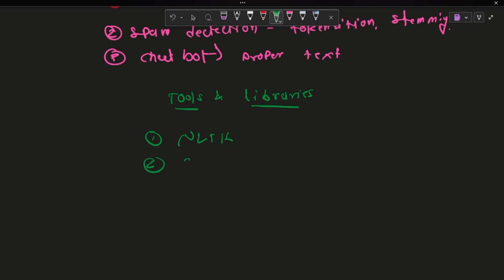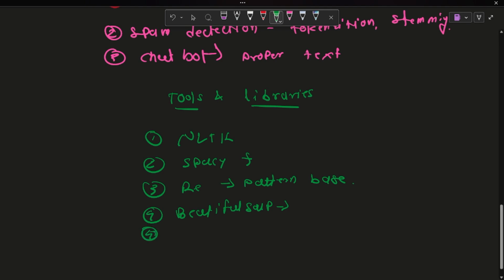The second one is spaCy, which is an industrial-strength NLP library. The third one is regular expression, RE, which is used for pattern-based matching. One more is Beautiful Soup, which is also used for HTML tag removal, right? And one more thing we use is for emoji removal.